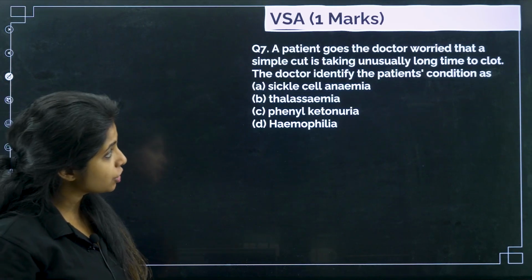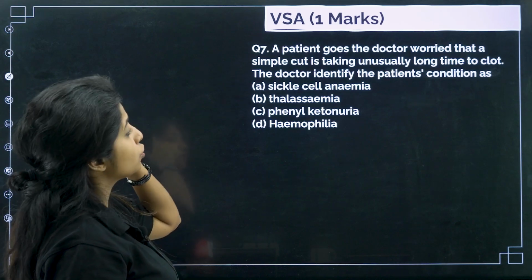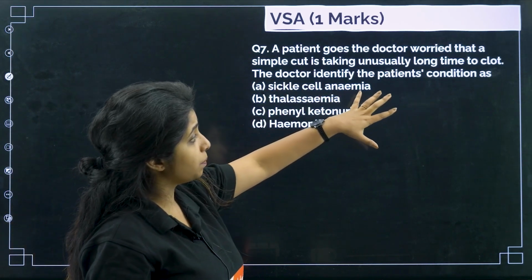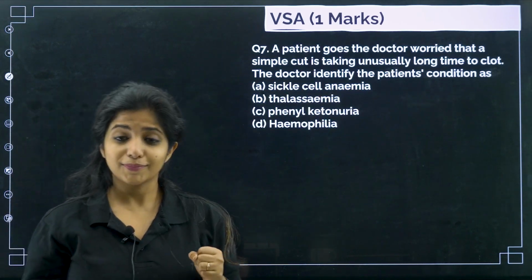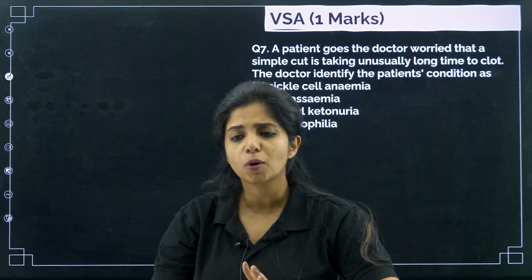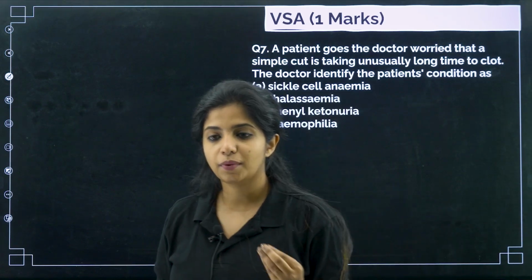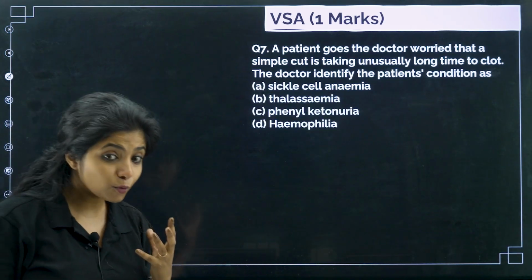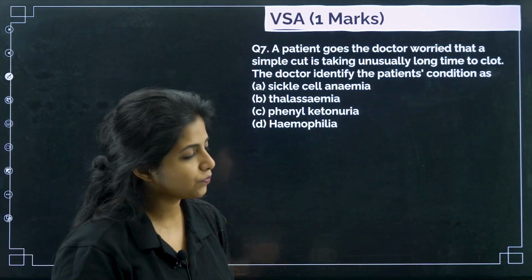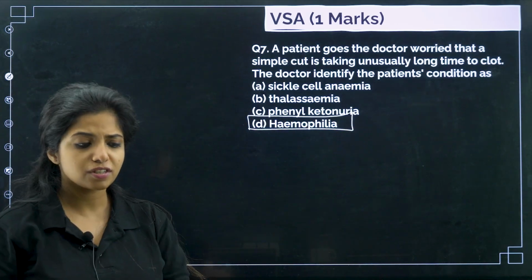Next, a patient goes to the doctor worried that a simple cut is taking unusually long time to clot. The doctor identified the patient's condition as what? So, there is a condition where suppose I get a cut and it keeps on bleeding, no one can stop it. What is this condition, my dear children? This condition was suffered by Queen Elizabeth also. So, it is known as hemophilia.